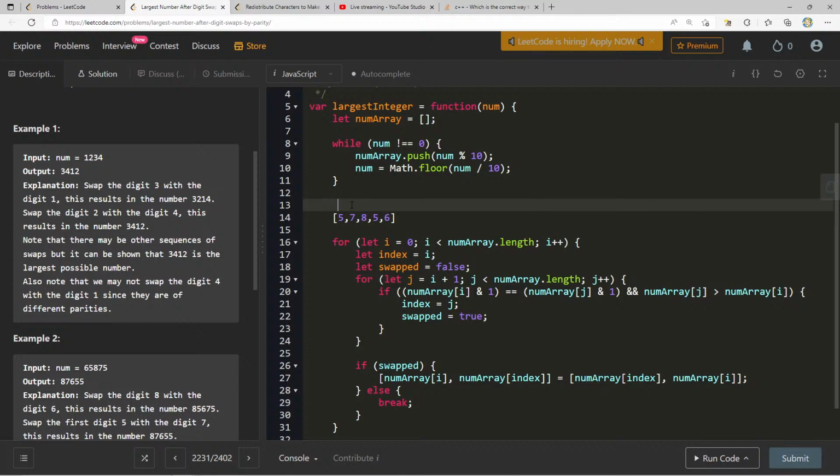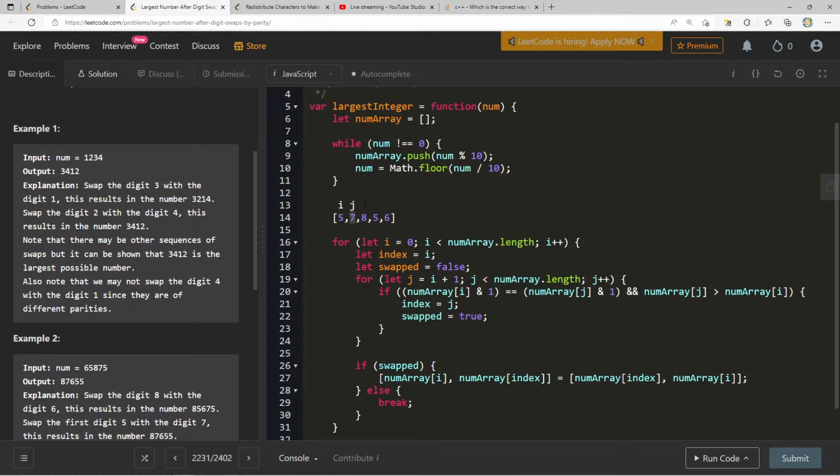If we're here at i, and then we're here at j, find the ones that have the same parity. Okay, these have the same parity, and this is greater than num array i. Okay. Oh, but then we also don't want it to be, yeah, it needs to be greater, but it needs to be the greatest thing, rather. So we should actually say maybe the previous max needs to be, yeah, it's not that it needs to be anything greater than i.